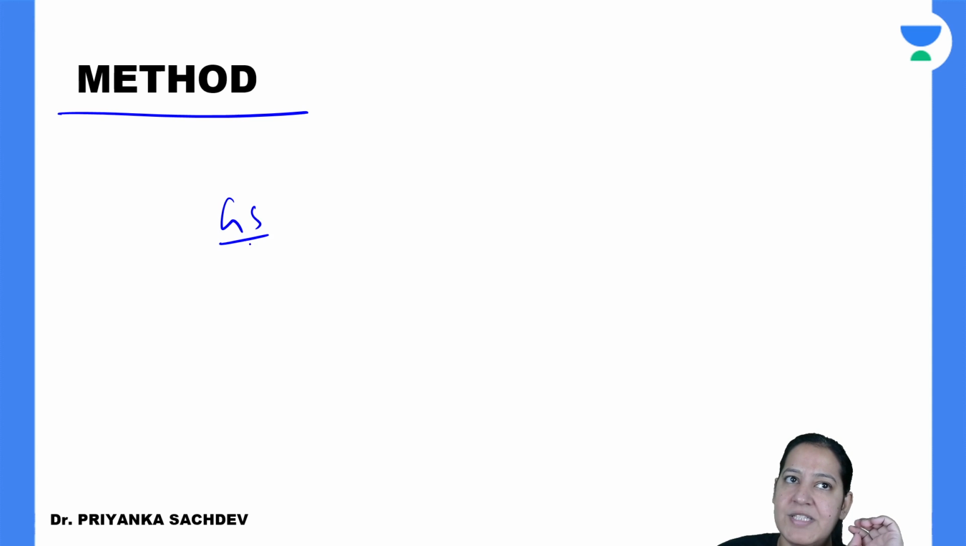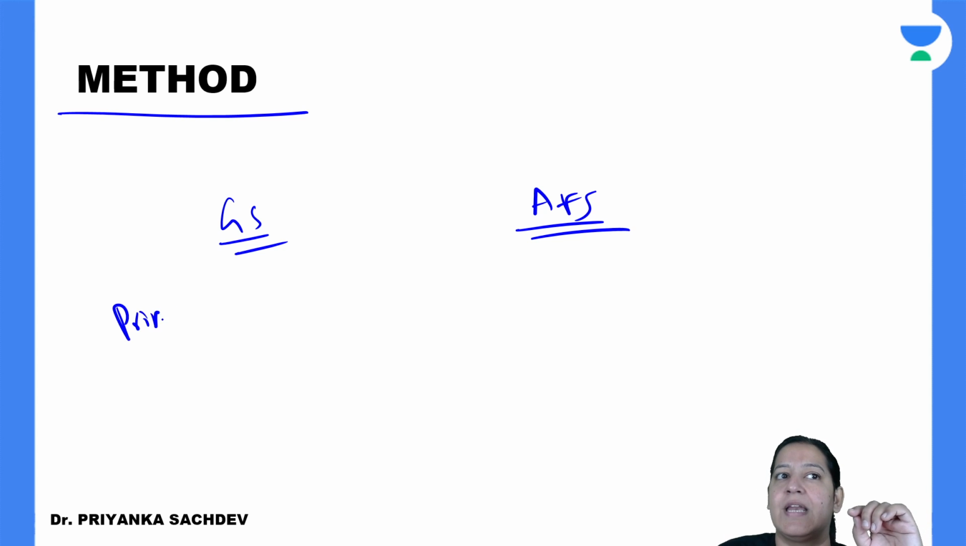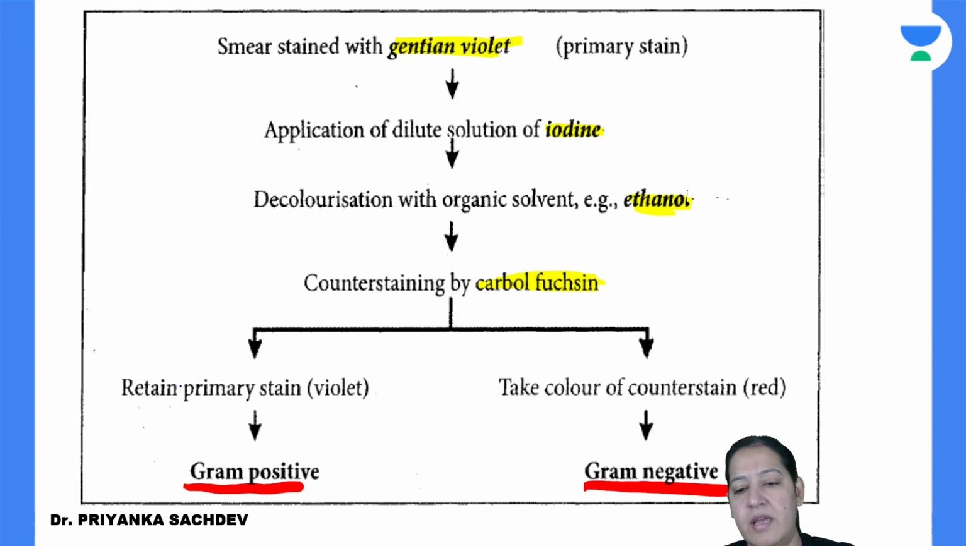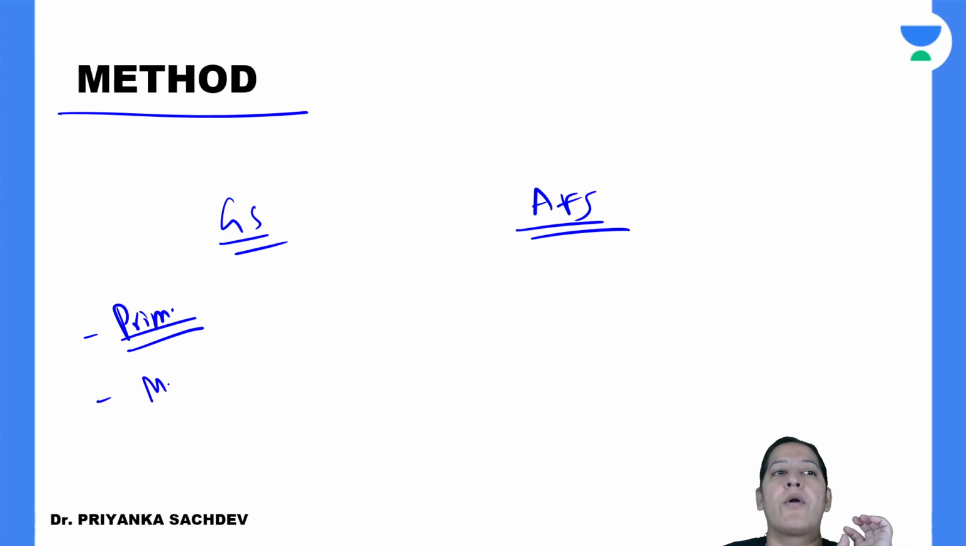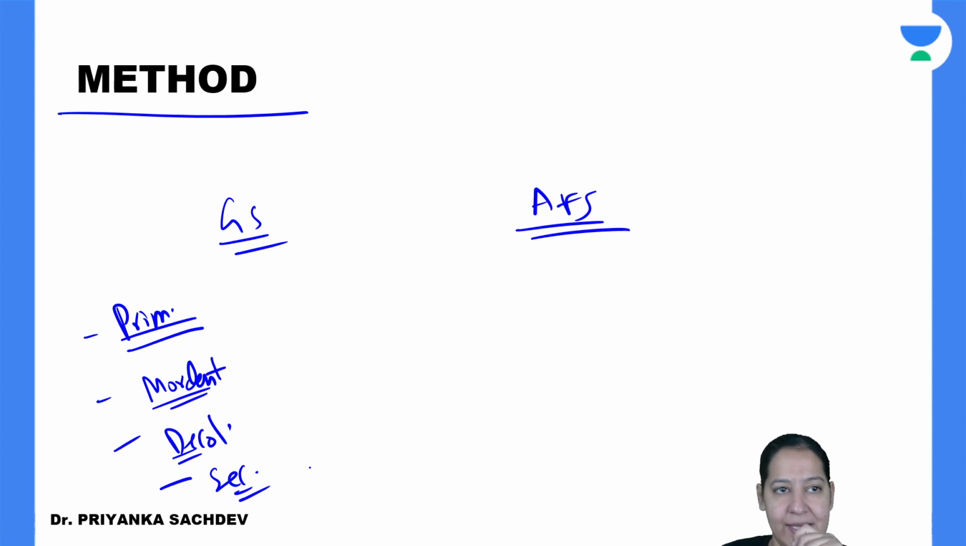Gram staining has 4 steps, and acid fast staining also has 4 steps. Let me enumerate the 4 steps. First we apply a primary stain, that is the main stain. After that we apply a mordant. What is mordant? I will tell you. After that we apply a decolorizer, the third step. And after that we apply a secondary stain. So these are the four steps. But all four things are different for gram stain and for acid fast stain.